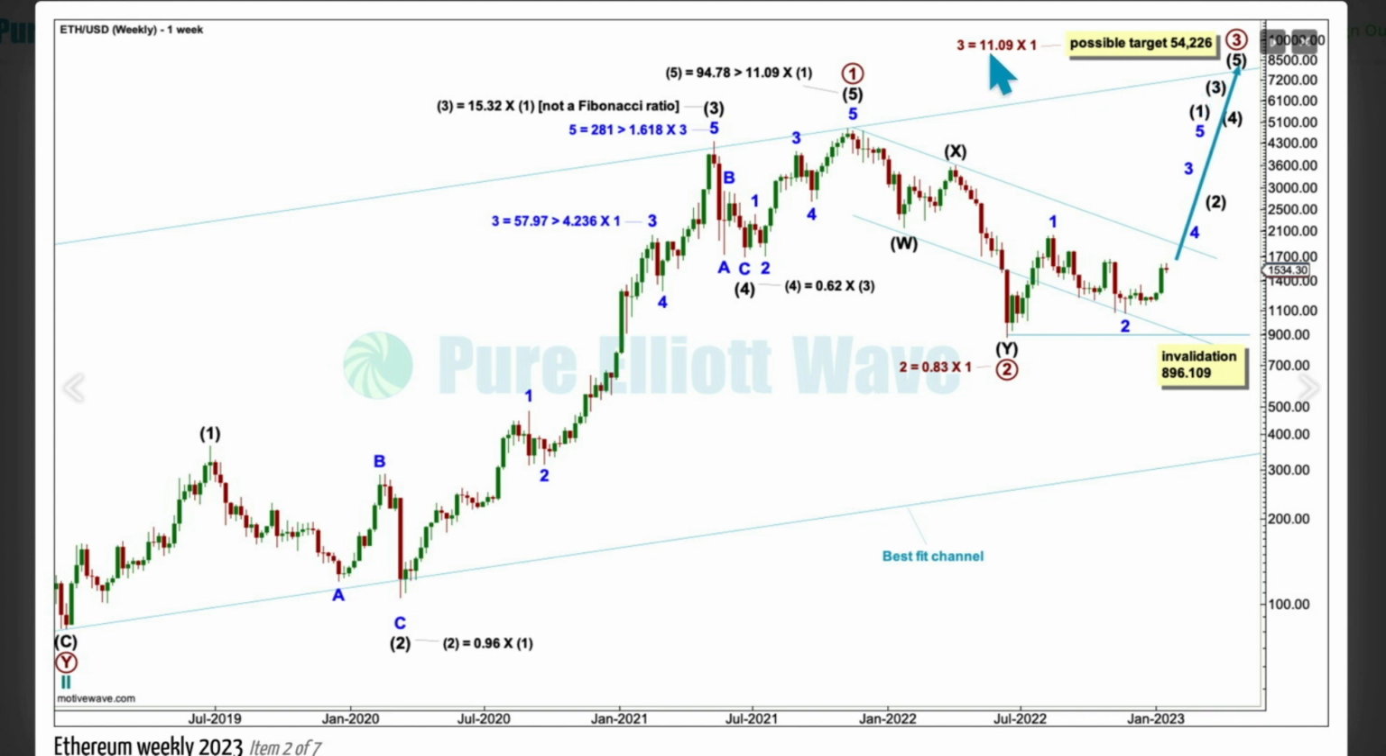But if this target is wrong, it's not going to be high enough because this number isn't long enough. Look at the length of intermediate 3 to intermediate 1 here. It's 15.32.